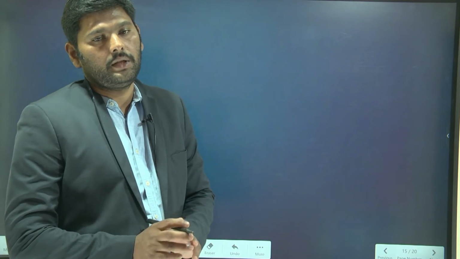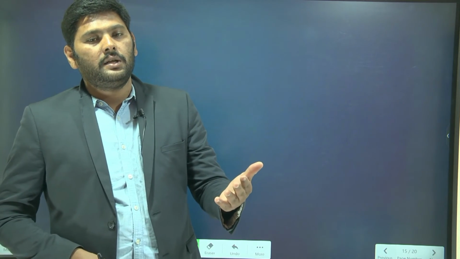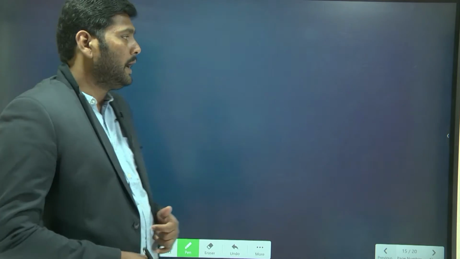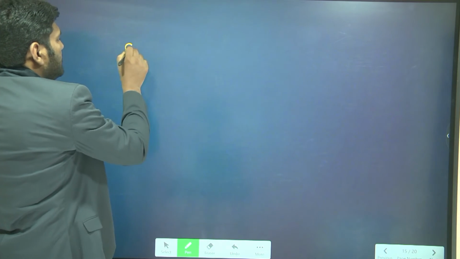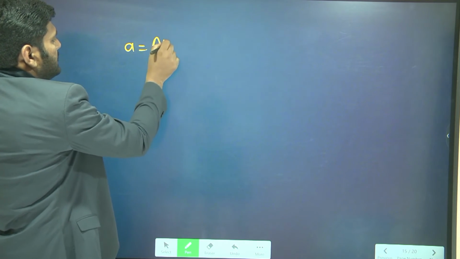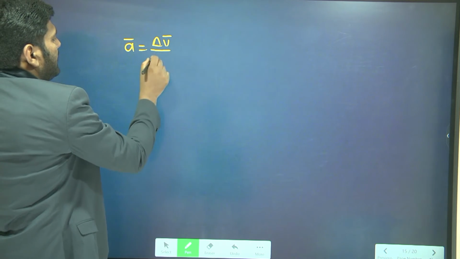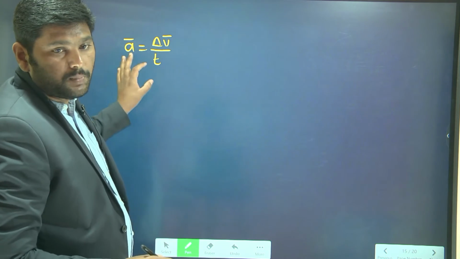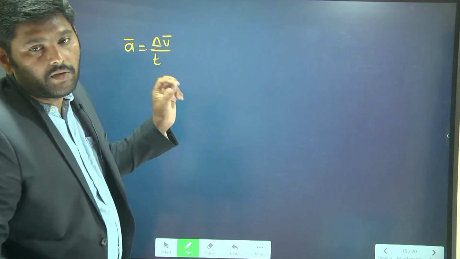Till now we are finding the change in velocity because of the acceleration. Understand? Because of the acceleration we have found the change in velocity. By using the change in velocity, how do you find the acceleration? Let us see. Already I discussed acceleration as change in velocity by time taken. To explain the acceleration, I will take one example.